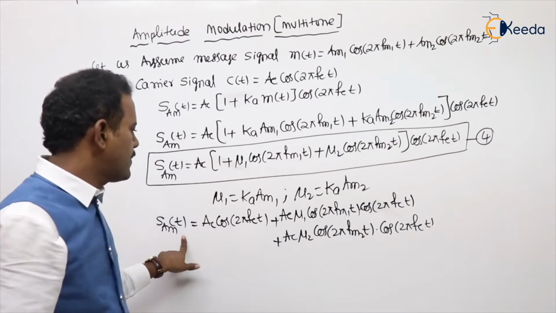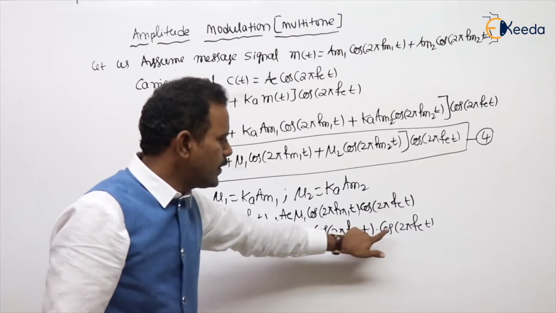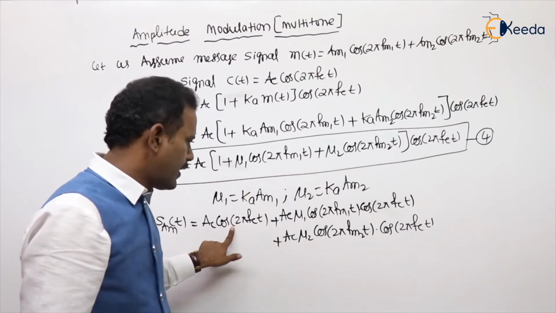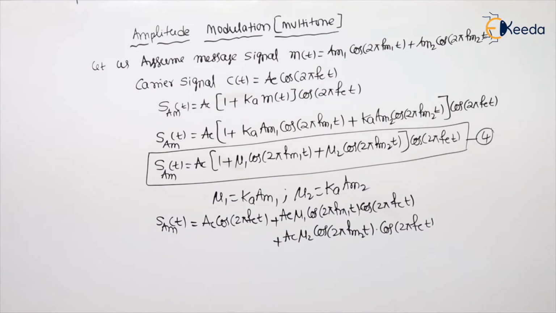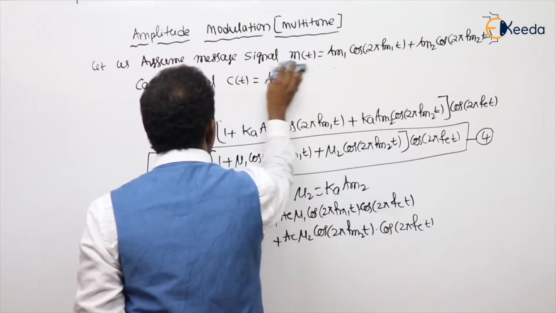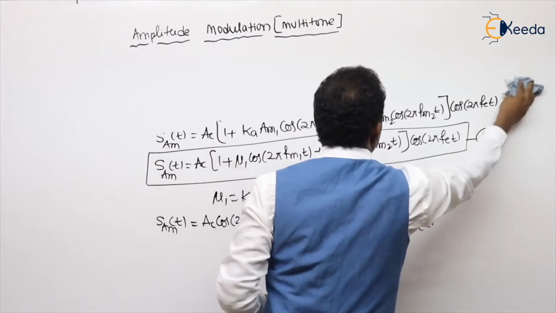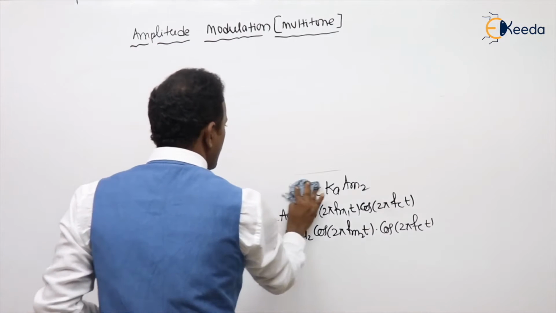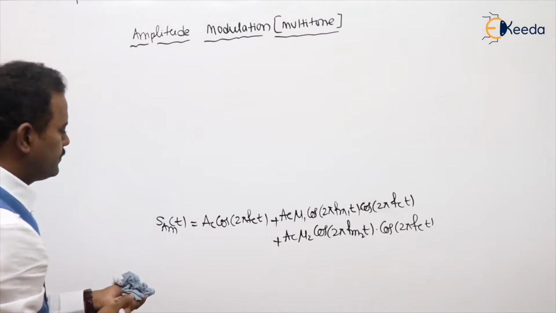Then what I will do is, here cos A into cos B, here also cos A into cos B, because multi-tone is two terms. Are you getting it? This is the additional carrier. Here cos A cos B is applied, here also you can apply. Try to recall the formula of cos A cos B. What is the cos A cos B formula? cos A plus B plus cos A minus B. So in those two terms, try to apply the formula of cos A and cos B, students.